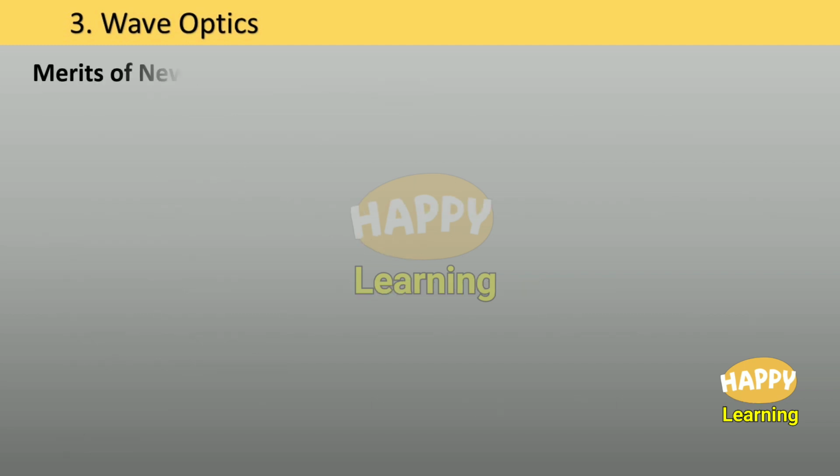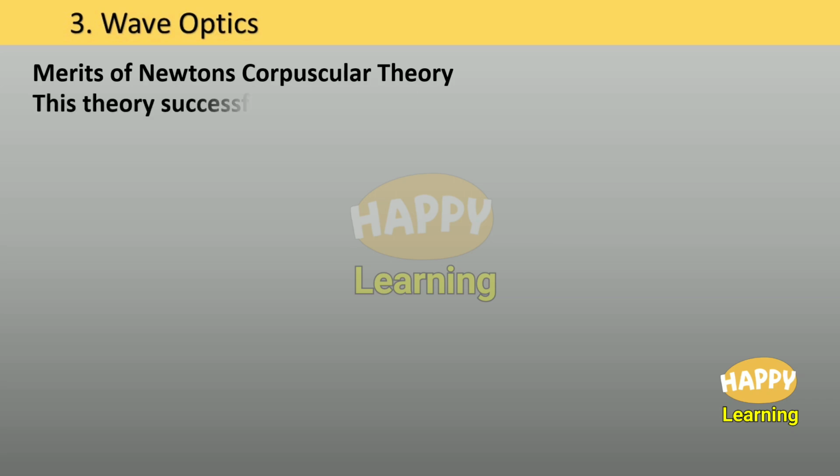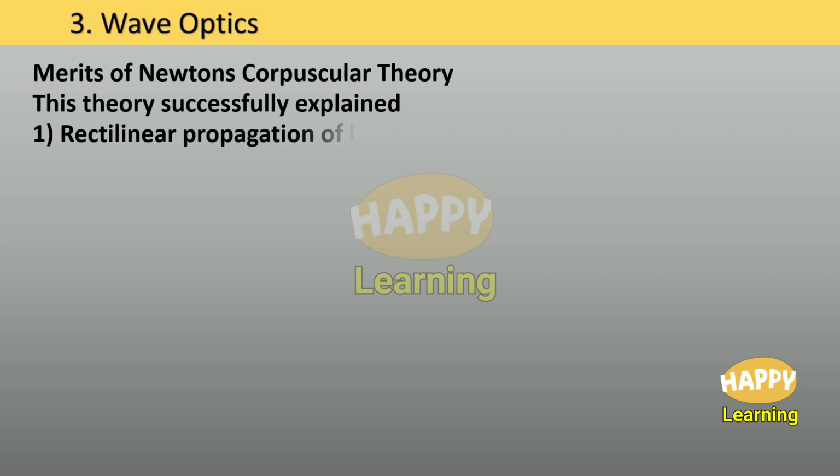Merits of Newton's corpuscular theory. This theory successfully explained rectilinear propagation of light, reflection of light, refraction of light.